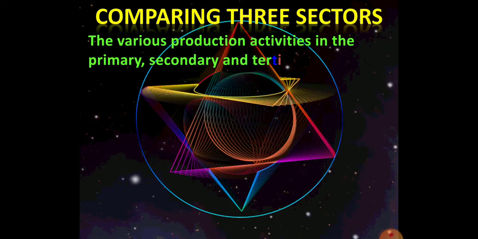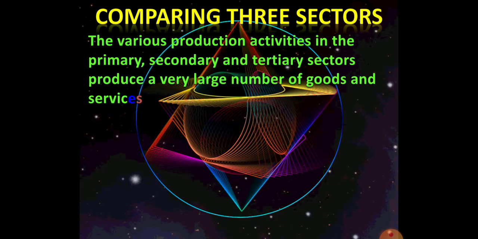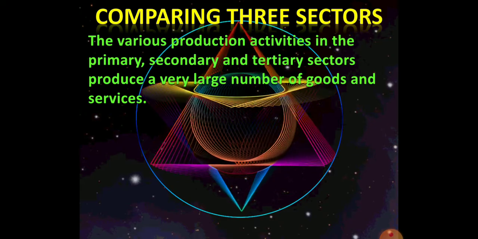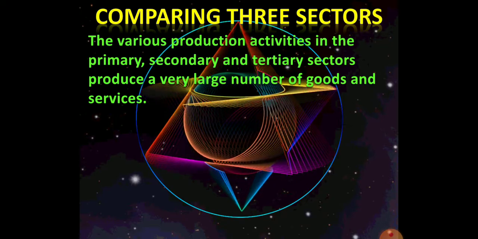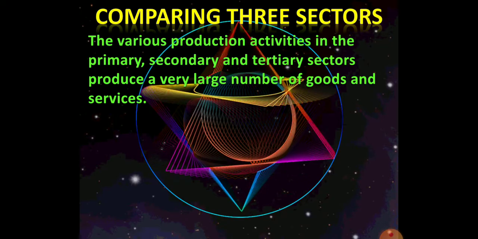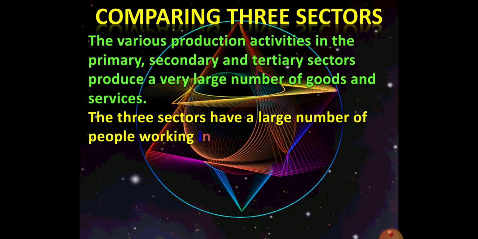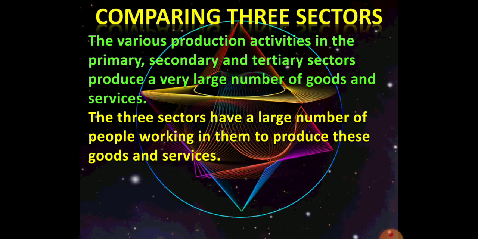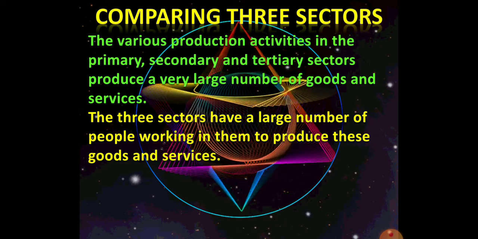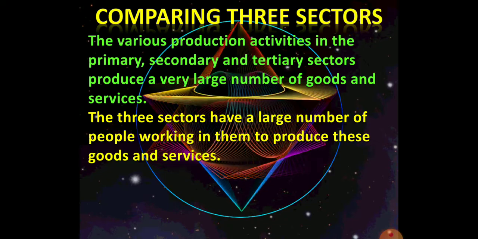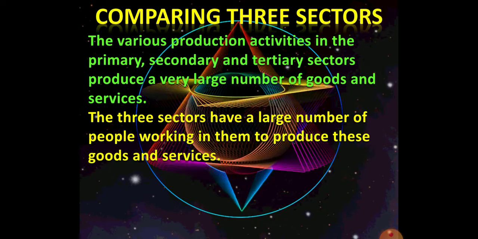Now the second topic, comparing three sectors. The various production activities in the primary, secondary and tertiary sectors produce a very large number of goods and services. Means from the primary sector and secondary sector we can see there is a large quantity of production, and from the tertiary sector we can see a large quantity of services.